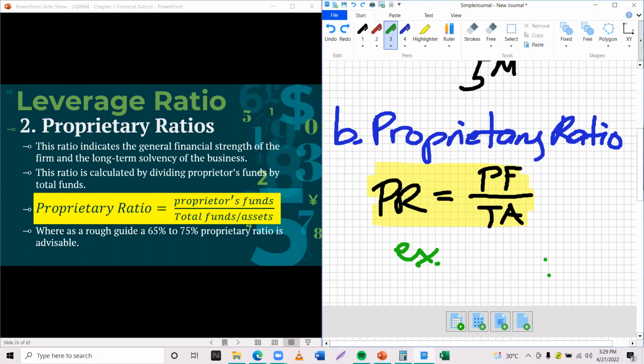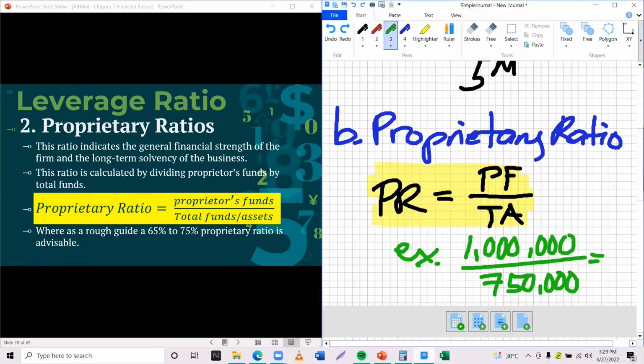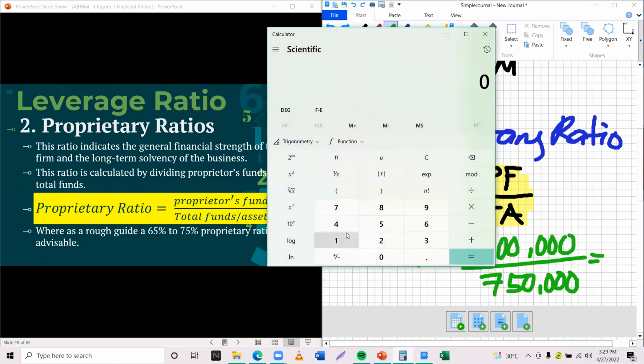So, continuation. Let's have an example under proprietary ratios. Let's say you have your shareholder fund of 1 million. Then the total assets is at least 750,000. So how much would this be? Let's try to calculate. 750 divided by 1 million. We have the structure.